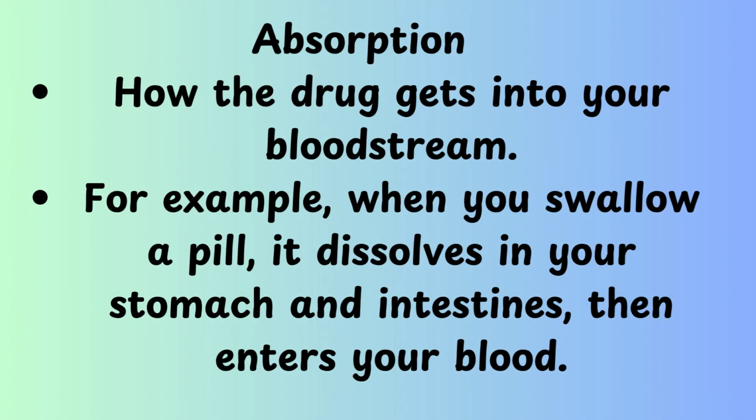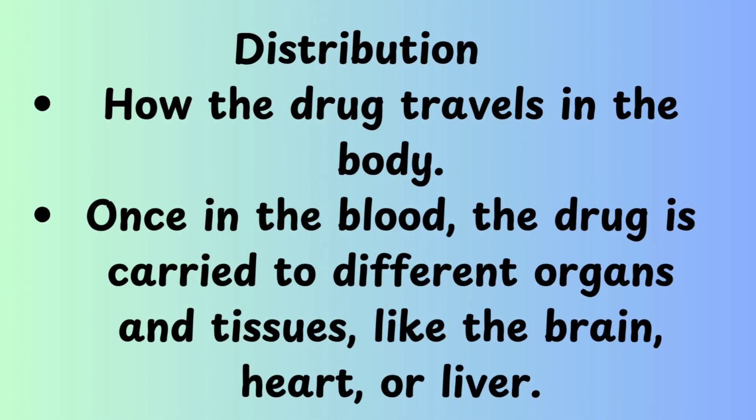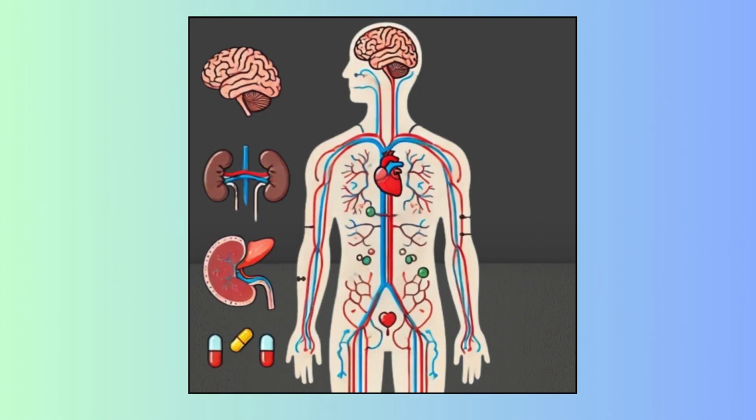Absorption means how the drug gets into your bloodstream. For example, when you swallow a pill, it dissolves in your stomach and intestines, then enters your blood. Next is distribution, which means how the drug travels in the body. Once in the blood, the drug is carried to different organs and tissues like the brain, heart, or liver.